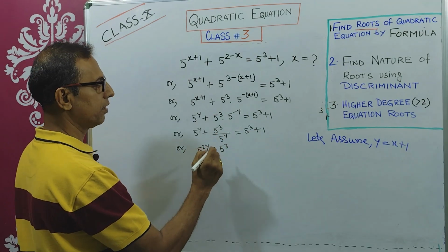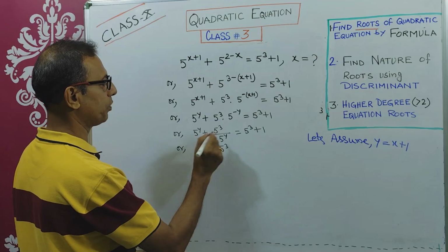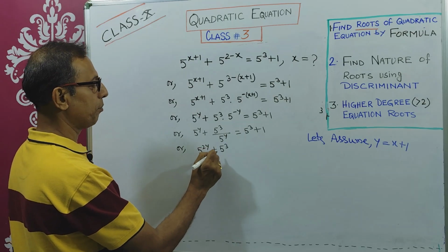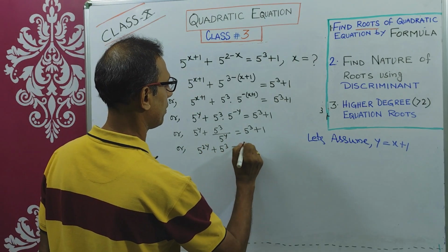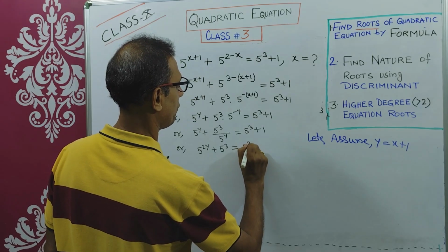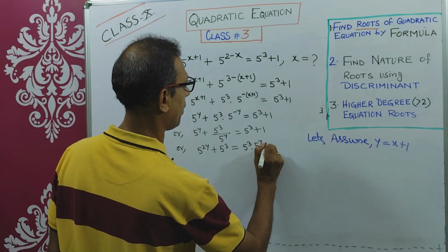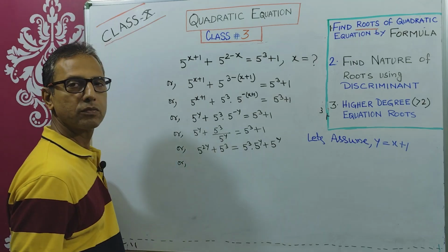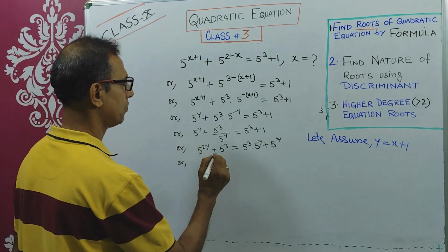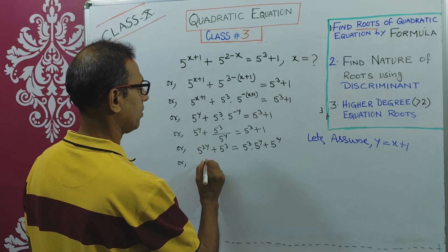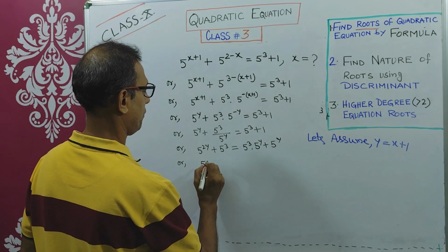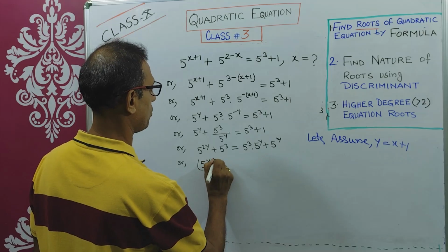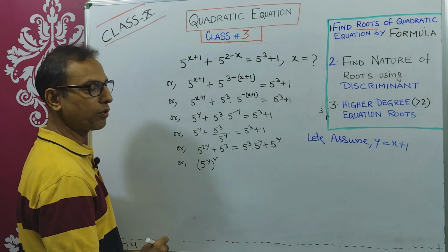You are cross multiplying. 5 to the power y into 5 to the power y means 5 to the power y plus y, 5 to the power 2y plus 5 cube equals 5 cube into 5 to the power y plus 5 to the power y. 5 to the power 2y means 5 to the power y whole square, right?